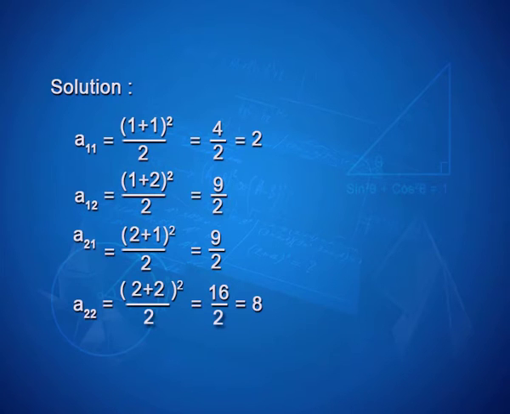Same way a12 is (1 plus 2) whole square upon 2, that is equal to 9 upon 2. a21 is equal to (2 plus 1) whole square upon 2, that is again 9 upon 2, and a22, the element belonging to second row and second column, will be (2 plus 2) whole square upon 2, that is 16 upon 2, simplified as 8. So, the matrix becomes 2, 9 upon 2, 9 upon 2, 8.